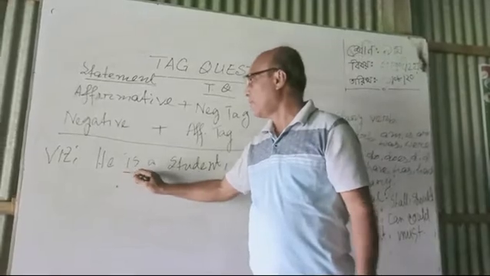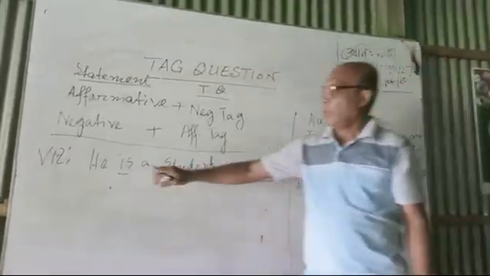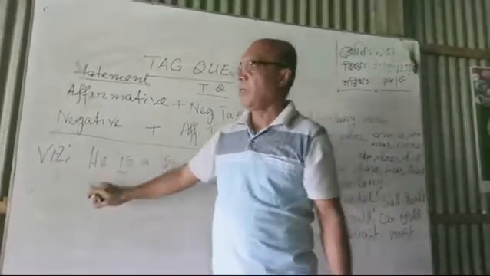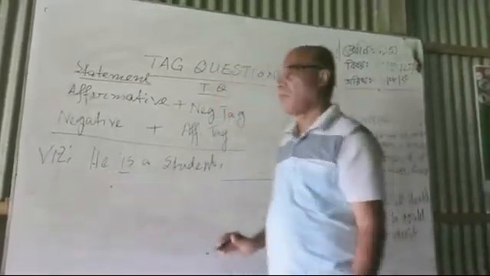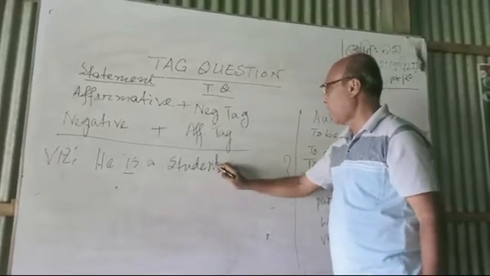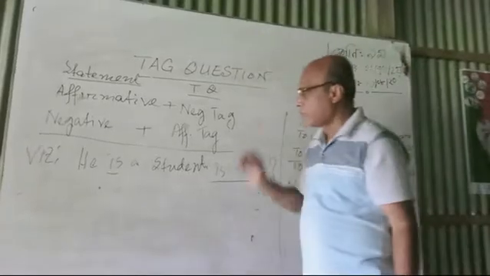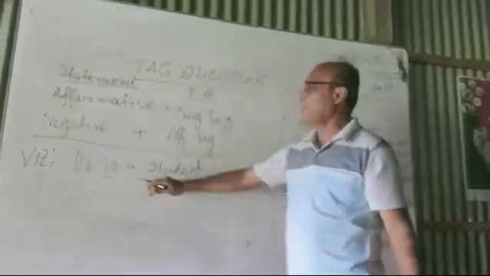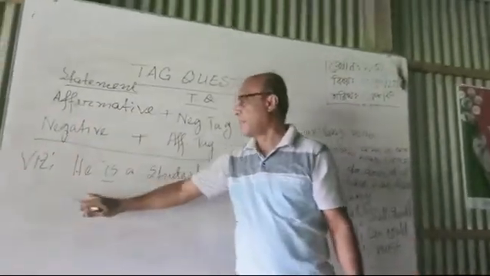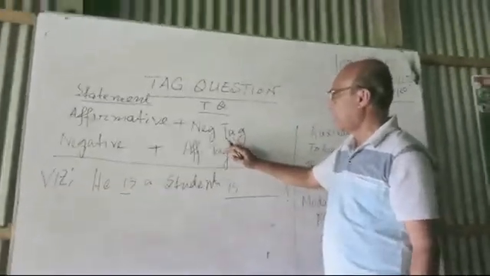Here you see, here is the auxiliary verb, as we have written down auxiliary verbs. If the statement has any auxiliary verb, you just write it down after the comma. Then, if the statement is affirmative, as you can see the statement is from an affirmative sentence, so you will add a negative tag.